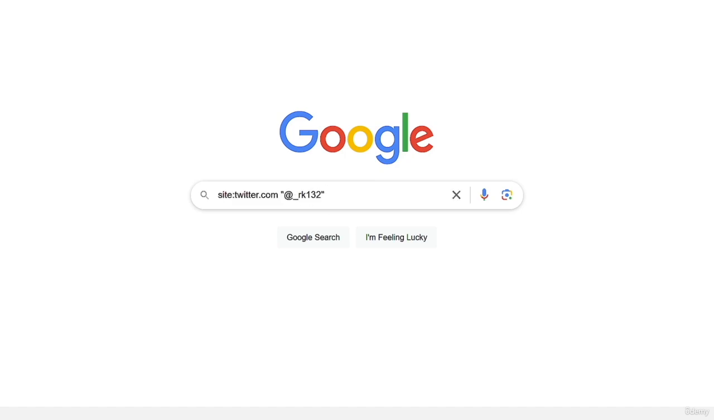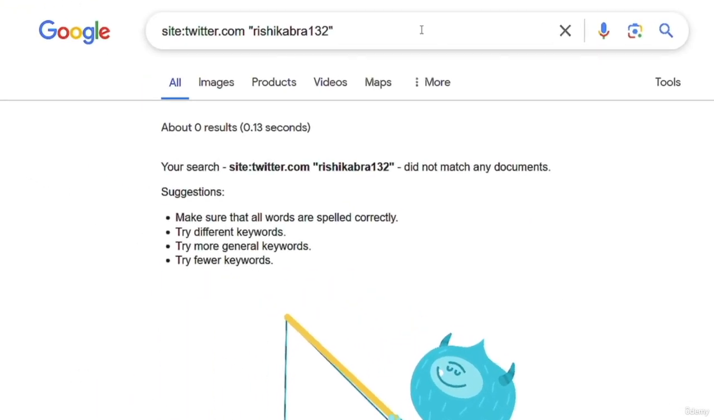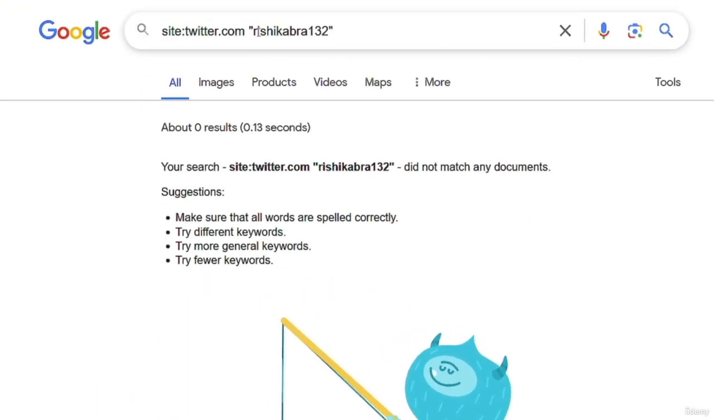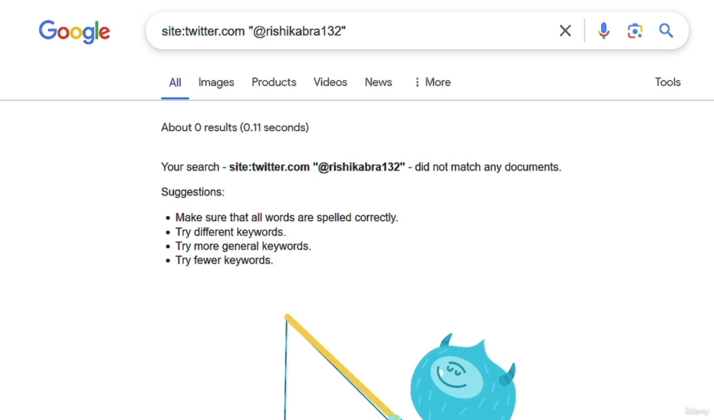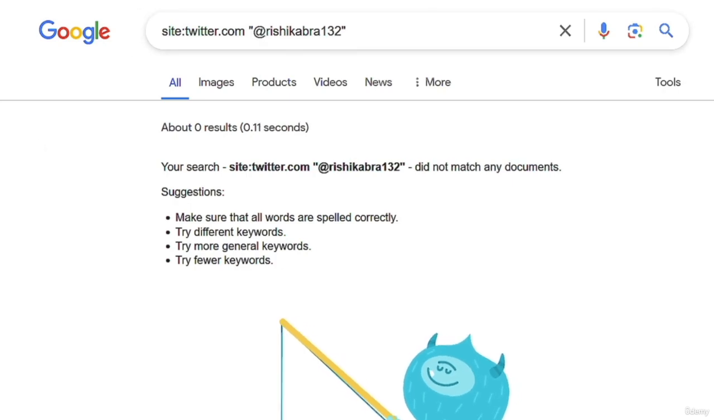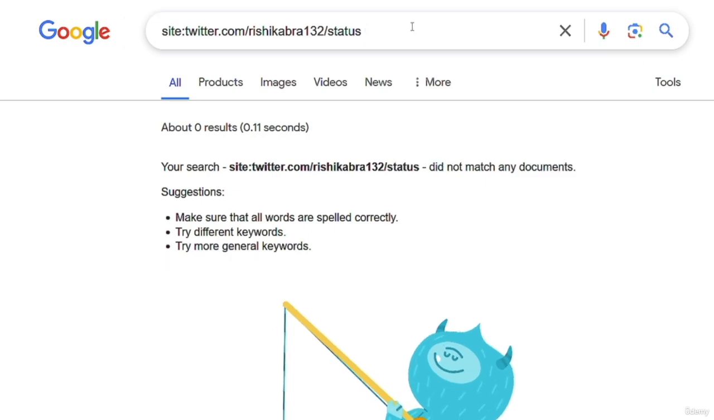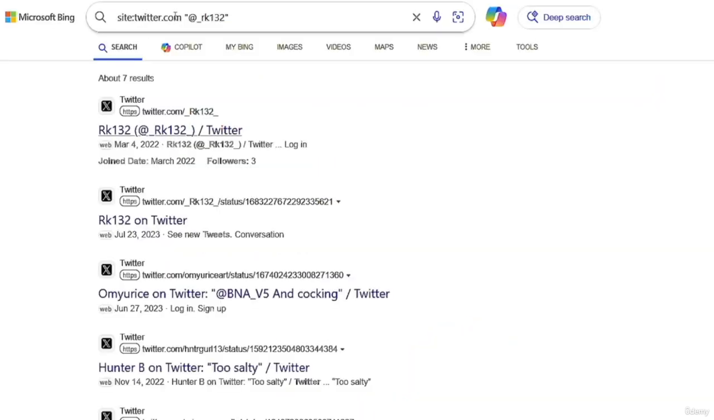So I'm going to say site twitter.com, and then I'm going to say Rishi Kabra 132, which is his old username, and then hit enter. And we can see that we didn't find anything. Now I'm going to use this search operator, hit enter, and we didn't find anything.